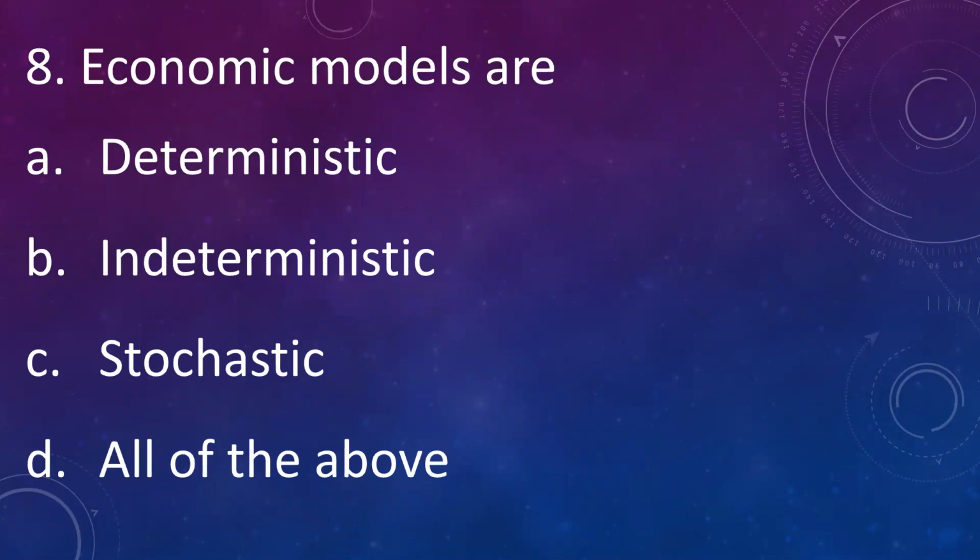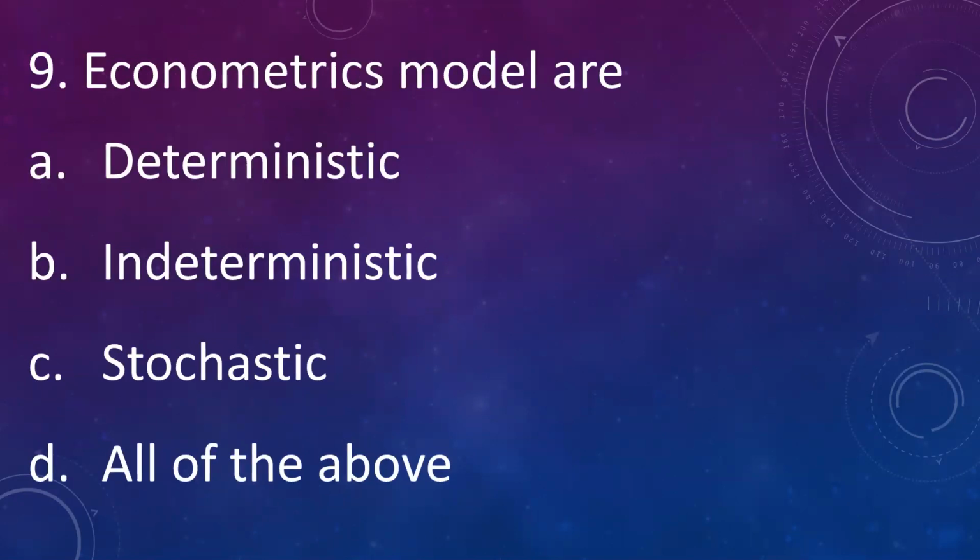Then economic models are A. Deterministic, B. Indeterministic, C. Stochastic, D. All of the above. Answer is deterministic. Economic models are deterministic because we do not include an error term in the model.